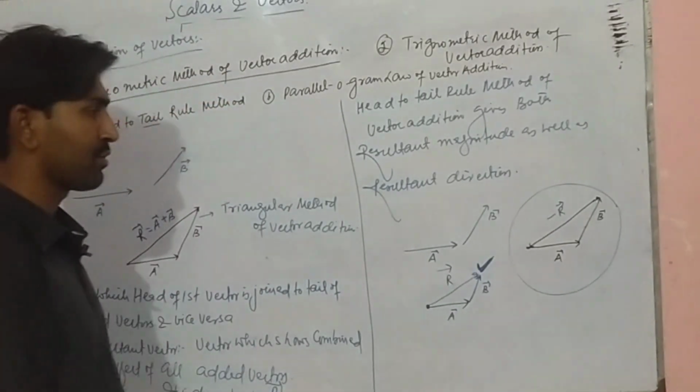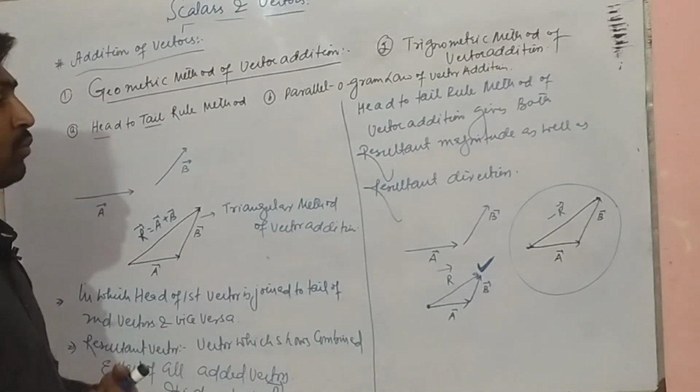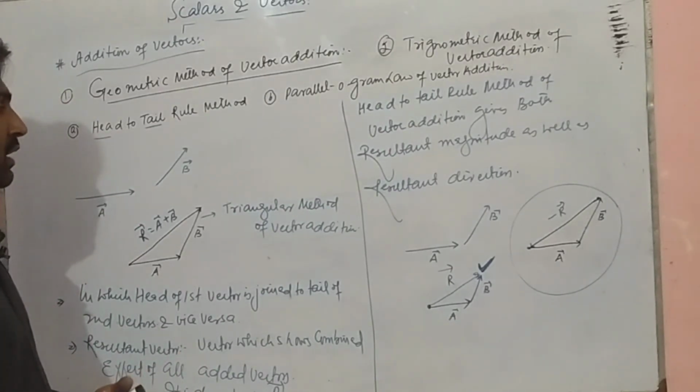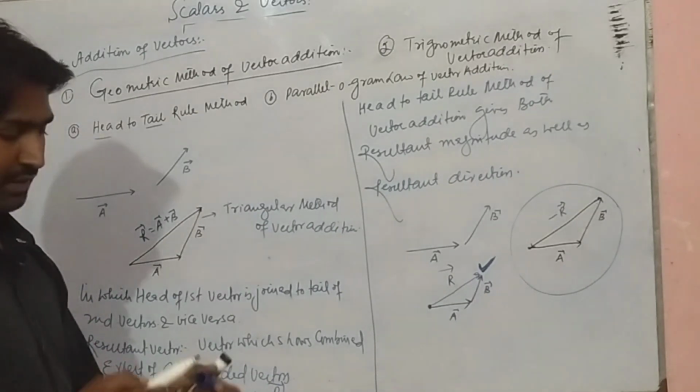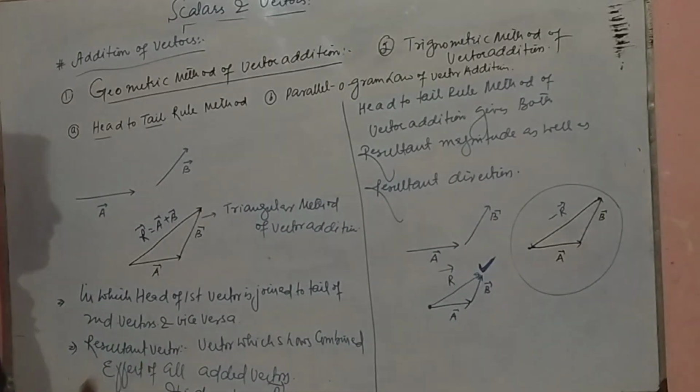So this is the head to tail method of vector addition. Let's say if we are given more than 2 vectors, how can we add the vectors? So for more than 2 vectors, let us see.